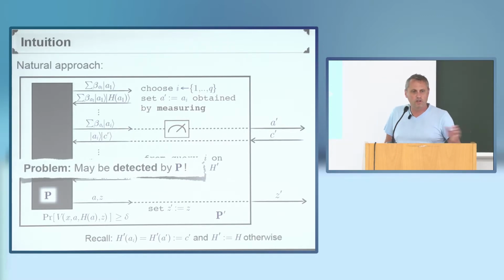And if you look at what exactly the prover may do, there is actually a way for the prover to perform a measurement on the answer that he gets from the oracle to check whether his query got measured or not. And so if he's nasty, then of course he may abort and you have a hard time. So at first glance, that seems to completely kill this approach.